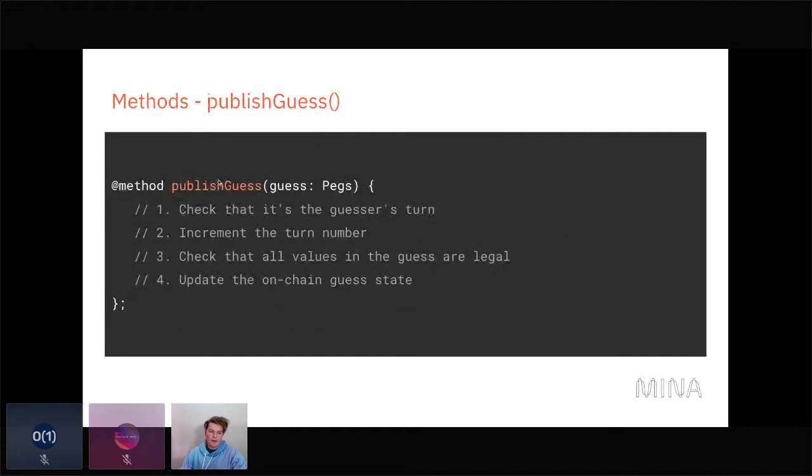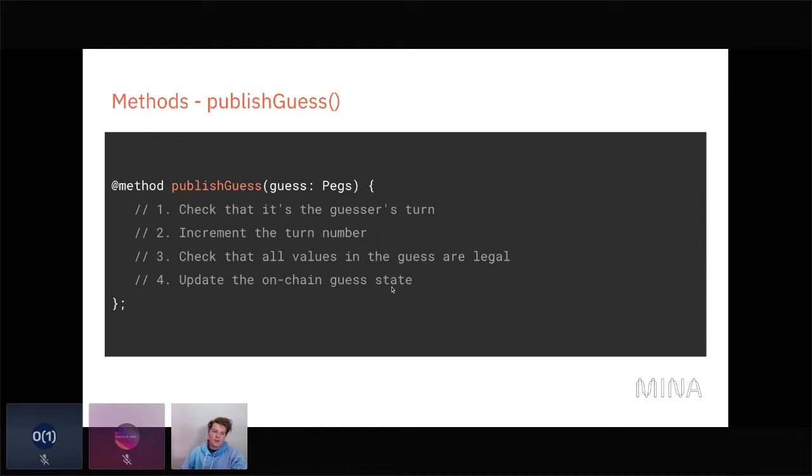And so then we have this publish guess method, and this will take in a guess, which is also in this type of pegs, and we'll check that it's the guesser's turn first. So that's important so that you can't generate a bunch of guesses in a row, basically. And then we'll increment the turn number, and then we'll check that all the values in the guess are legal. And so again, this is important so that you can't sort of throw the hint generator something that makes no sense. And then we'll update the on-chain guess state. And so that's a fairly simple method.